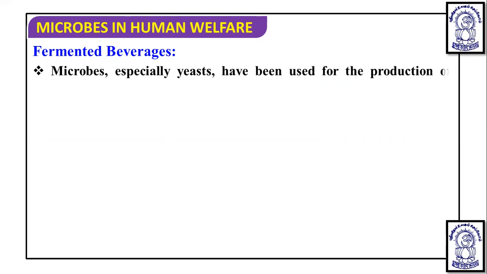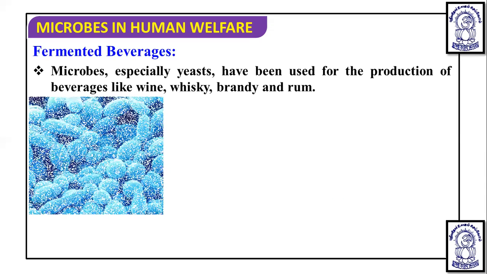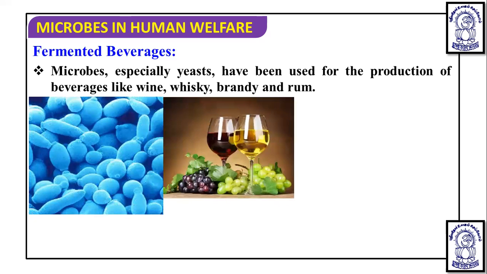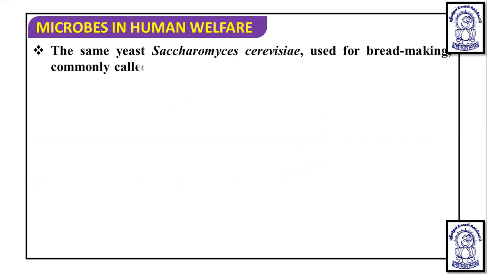Microbes, especially yeast, have been used for the production of beverages like wine, whiskey, brandy, and rum. For the production of these alcoholic beverages, yeast, which is a unicellular fungus, is mainly used. The yeast we call baker's yeast, that is Saccharomyces cerevisiae, is used in the baking industry for bread making, as well as for alcohol production.